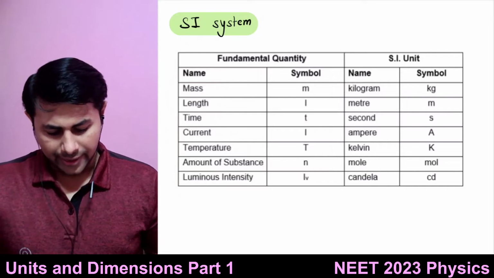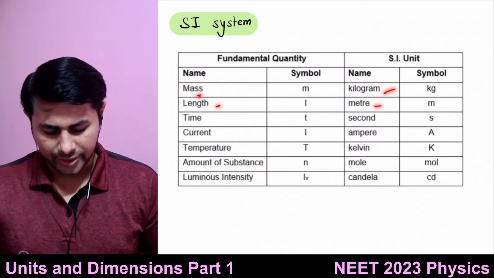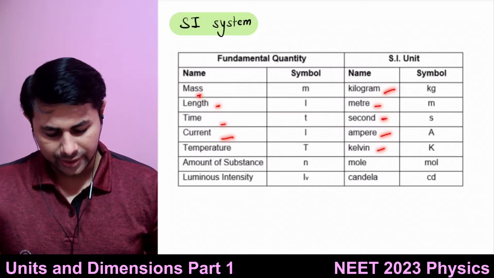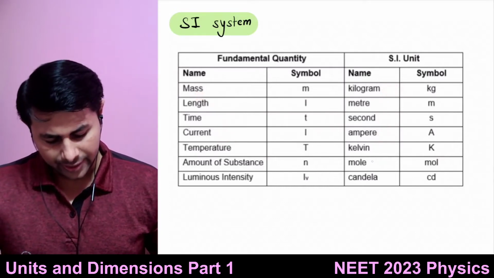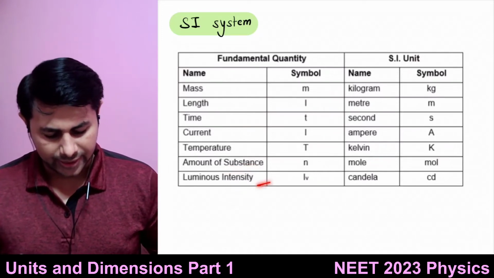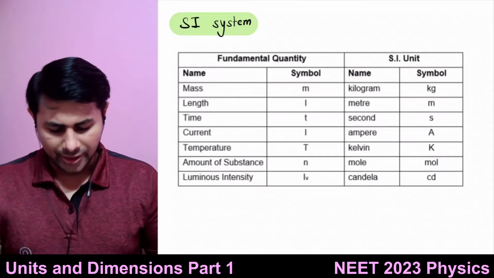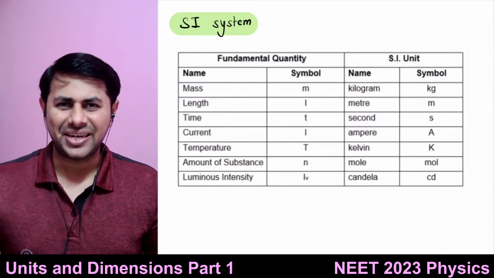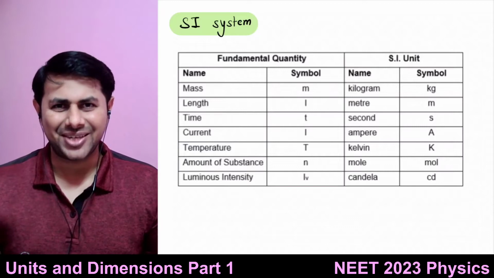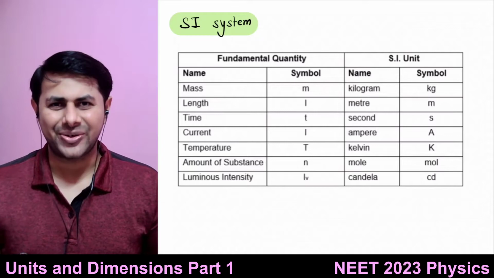Their units are kilogram for mass, meter for length, second for time, ampere for electric current, Kelvin for temperature, mole for amount of substance, and candela for luminous intensity. Out of these, we'll stick with length, mass, and time for mechanics, because for the next few days we are going to study mechanics only. But for this chapter, we need to know the units of all physical quantities.